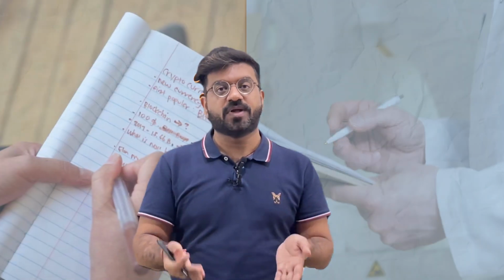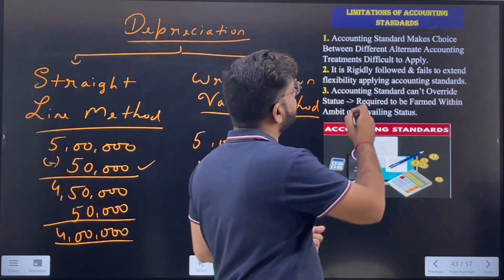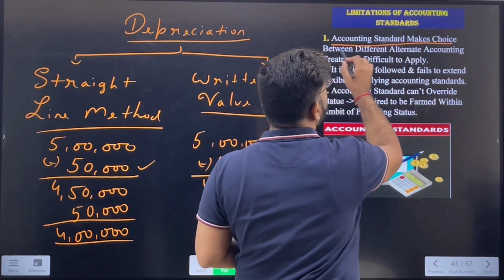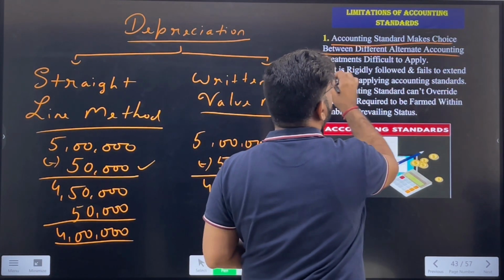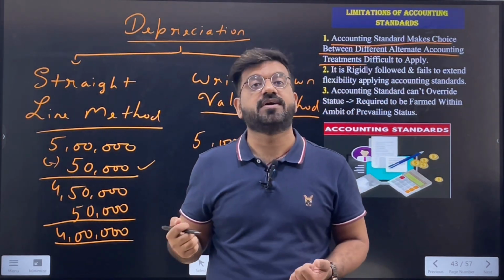So there are two methods. The limitation of accounting standards is that they provide you two methods. Which one to choose is a very difficult task. Accounting standards make a choice between different alternative accounting treatments. Obviously, there are two alternative treatments, for what? For the depreciation method. Likewise, the other accounting standards also specify different types of methods and alternative treatments. So it is very much difficult.